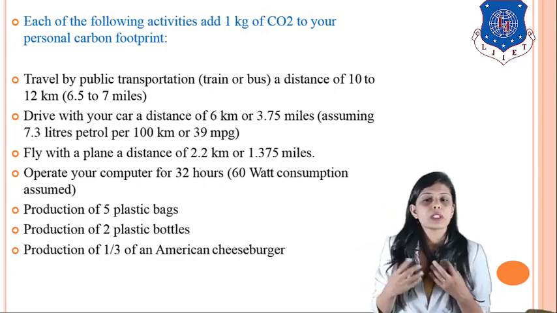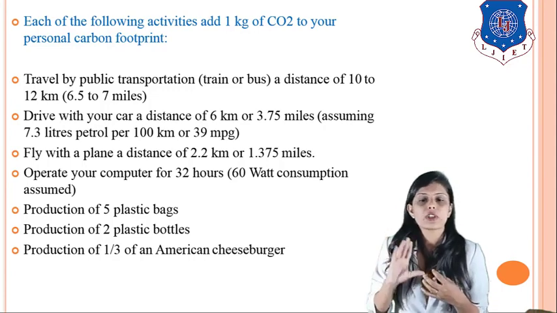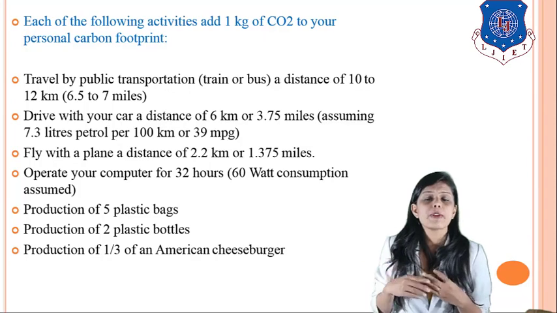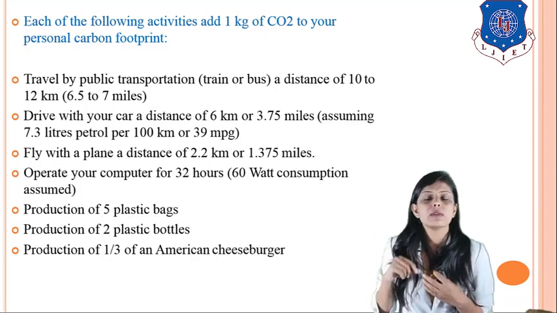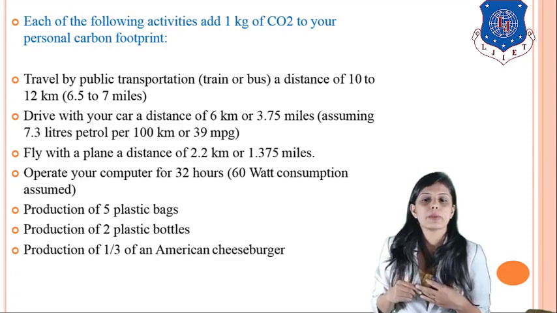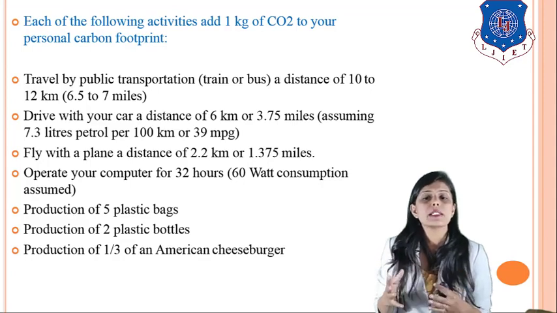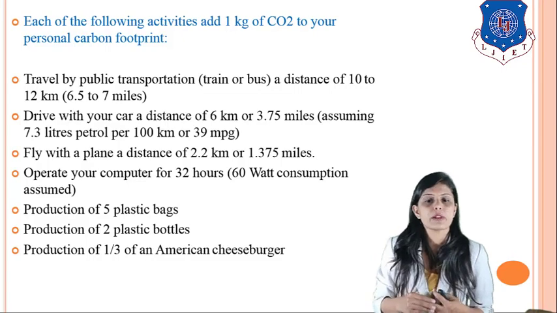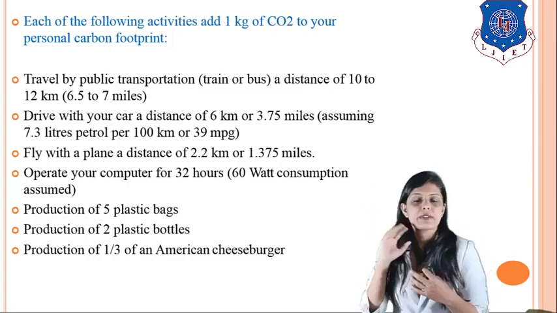Operating your computer for 32 hours adds 1 kg of carbon to your personal carbon footprint. Production of 5 plastic bags, production of 2 plastic bottles, or production of 1/3 of an American cheeseburger will each release 1 kg of carbon to your personal carbon footprint.